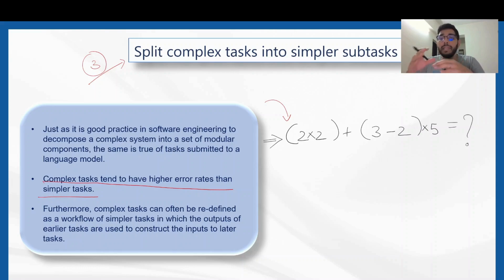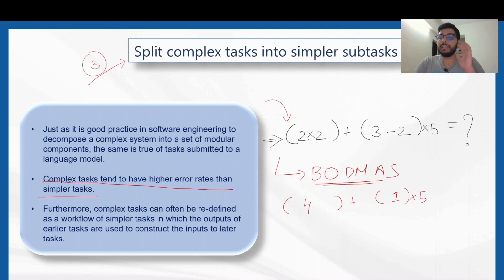But if I break this task into smaller subtasks, asking it to perform the operation using BODMAS, which we already know, it will first get all the things done within the brackets. That is the first subtask: 2 cross 2, it will get as 4. Then it will get 3 minus 2 as 1.